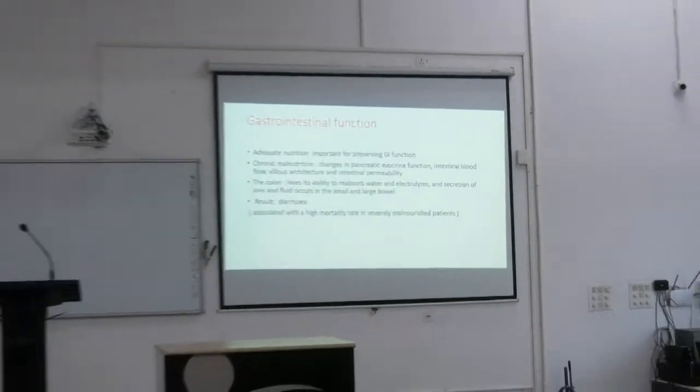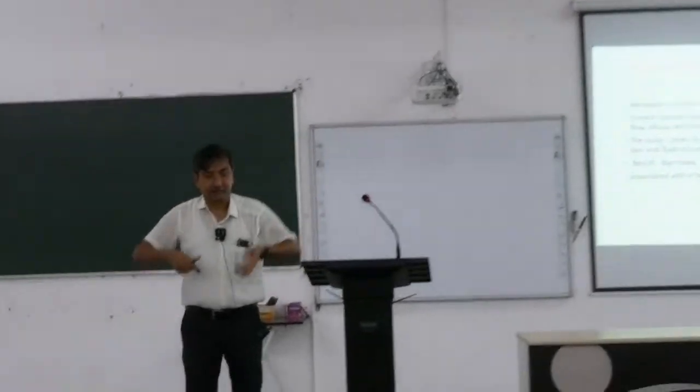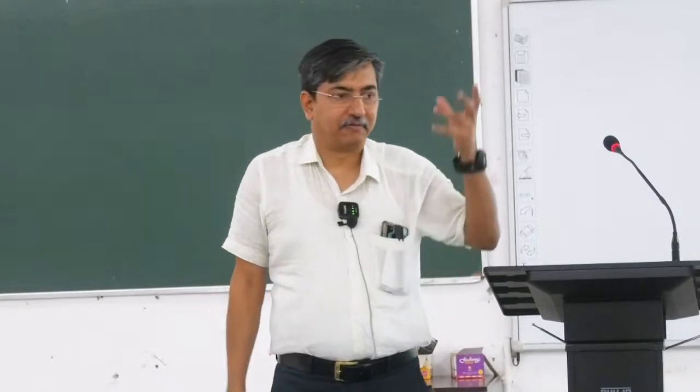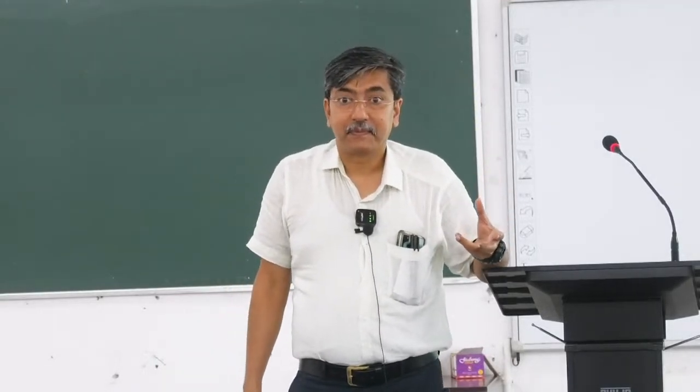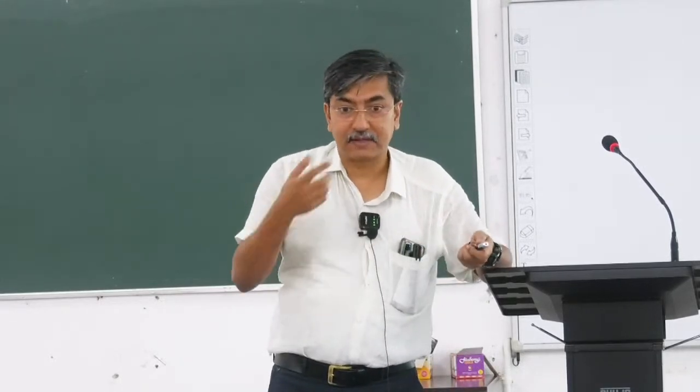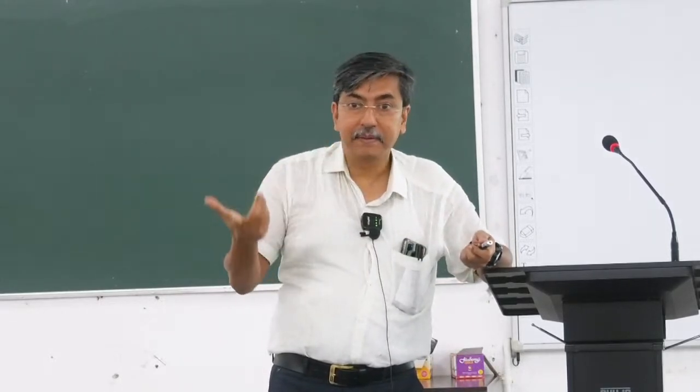Villi will get atrophied if we don't use the oral route. Once the villus gets atrophied, what will happen? The absorption and everything will be impaired.